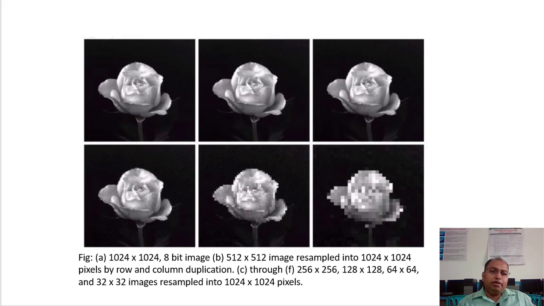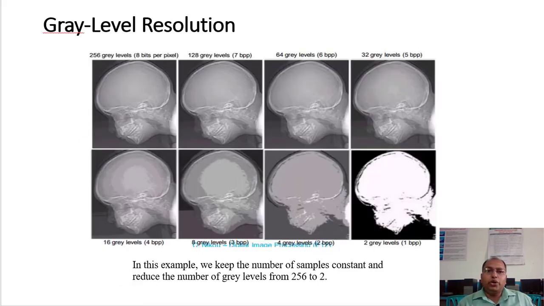Next, we are going to talk about gray level resolution. Let us focus on the first image. In this we have used 8 bits to represent the gray levels, so each and every pixel is represented by 8 bits.